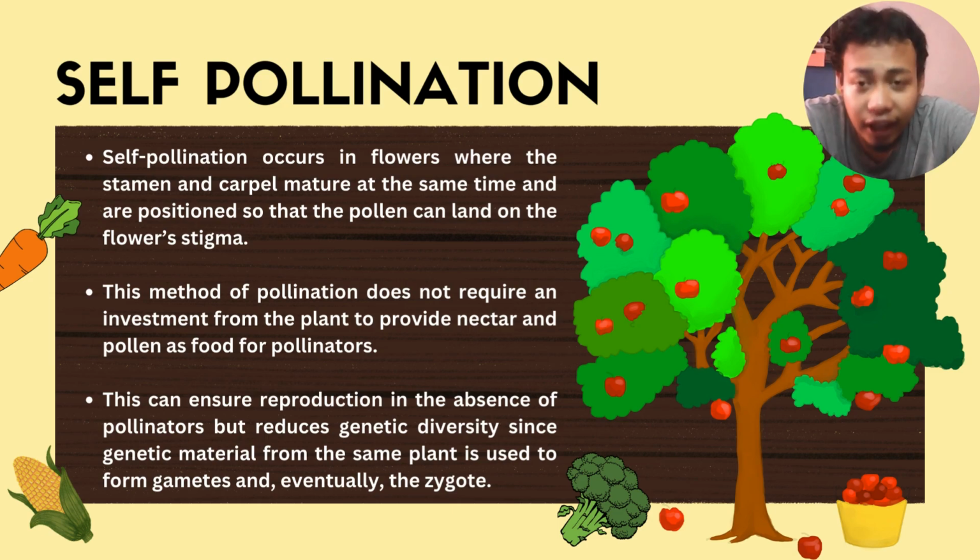The disadvantage of self-pollination is that it will reduce the genetic diversity because the genetic material comes from the same plant. Examples of self-pollinating plants are broccoli, corn, carrot, and apple.